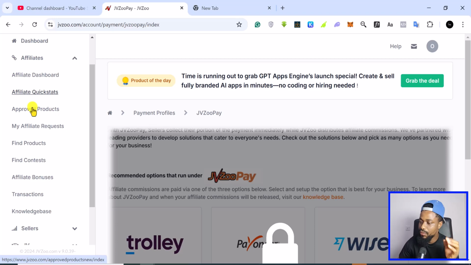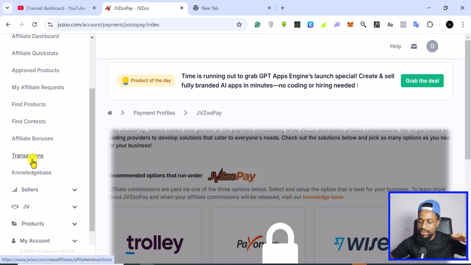You see all the products that have approved you. You see all the products that you have sent requests to. This is where you find new products. This is where you find contests. Product owners can create a contest and say the best affiliate will win something, so this is where you find them. Some equally have bonuses, and this is where you can find your bonuses. This is where you see all your transactions and your knowledge base.